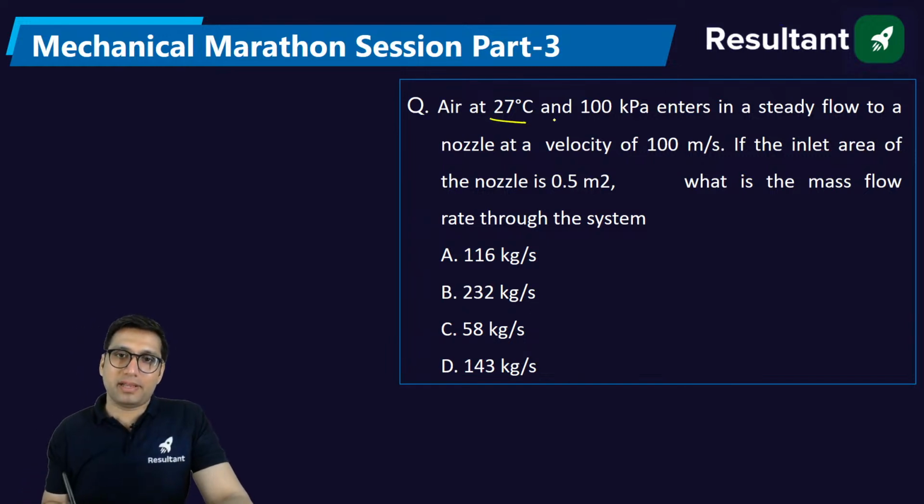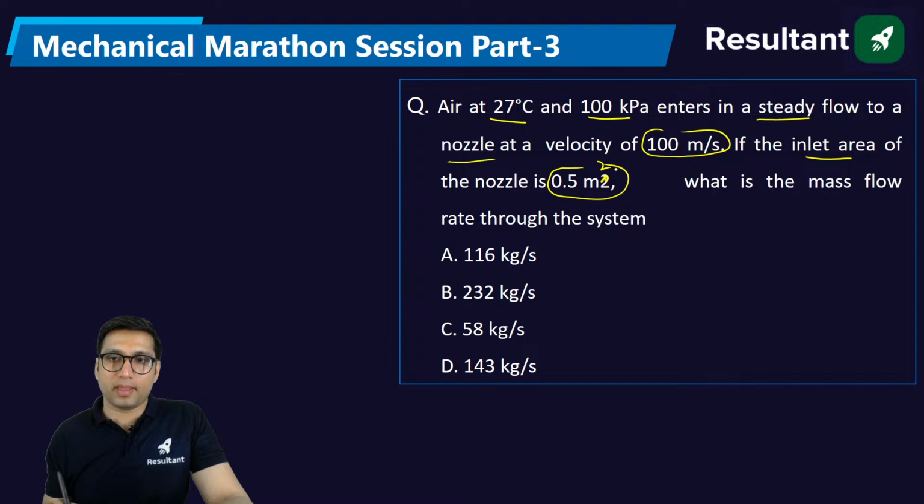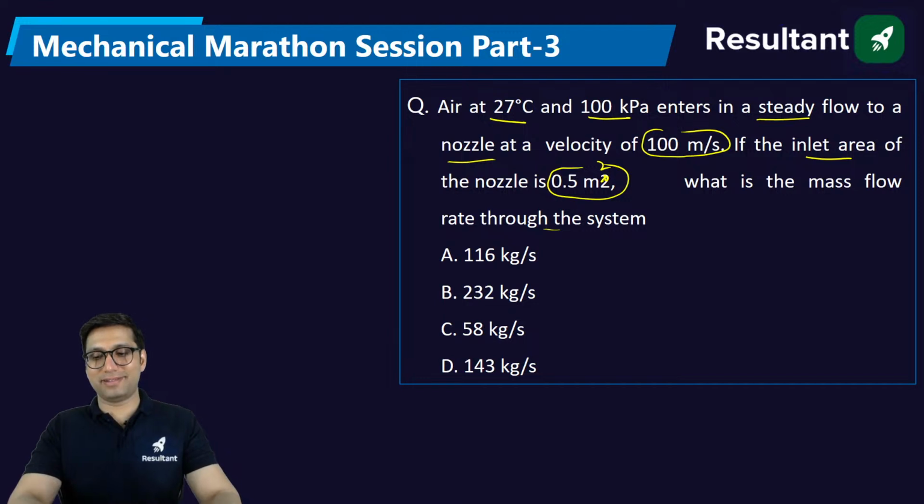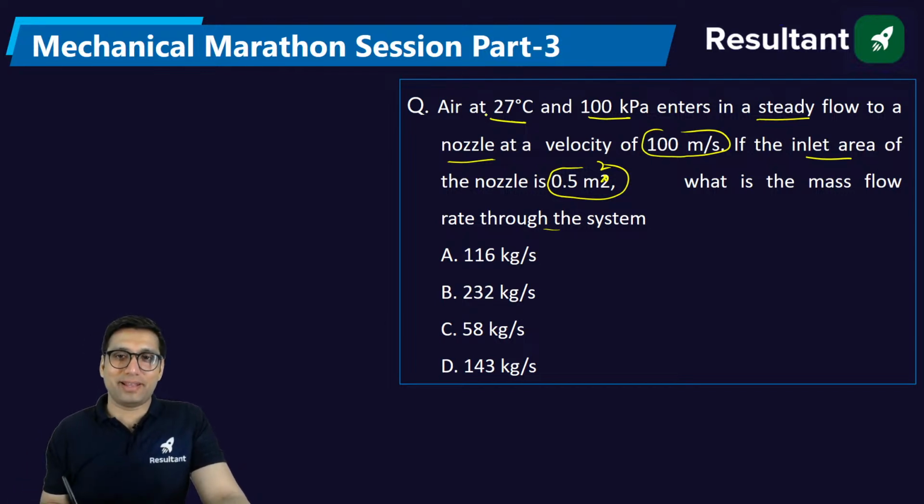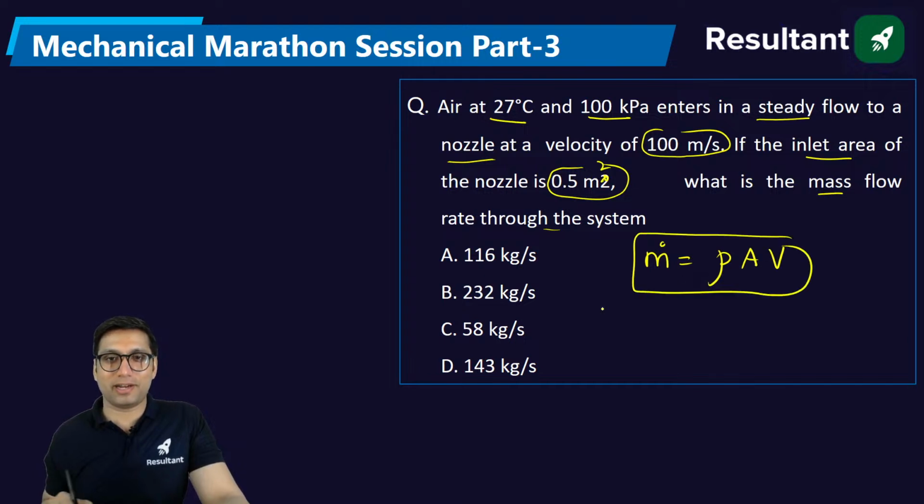Air at 27 degrees Celsius and 100 kilopascal enters in a steady flow to a nozzle at a velocity of 100 meter per second. If the inlet area of the nozzle is 0.5 meter square, what is the mass flow rate through the system? Air at 27 degrees Celsius. So mass flow rate, how to find the mass flow rate? Mass flow rate is equal to density into area into velocity. This is the formula of mass flow rate.